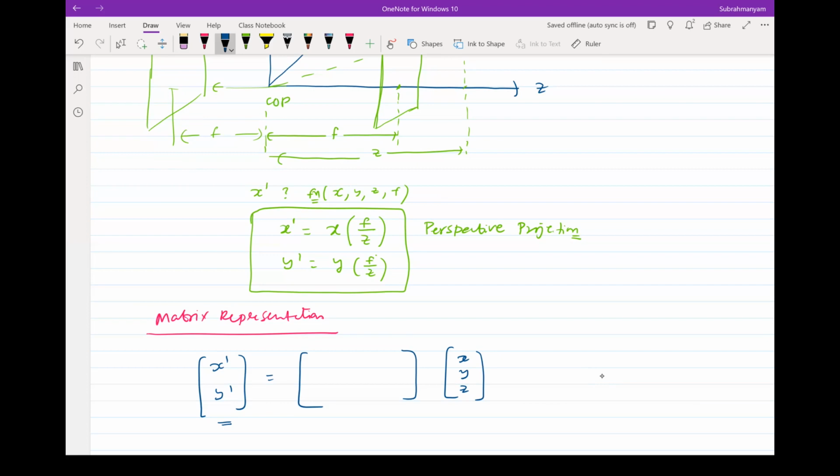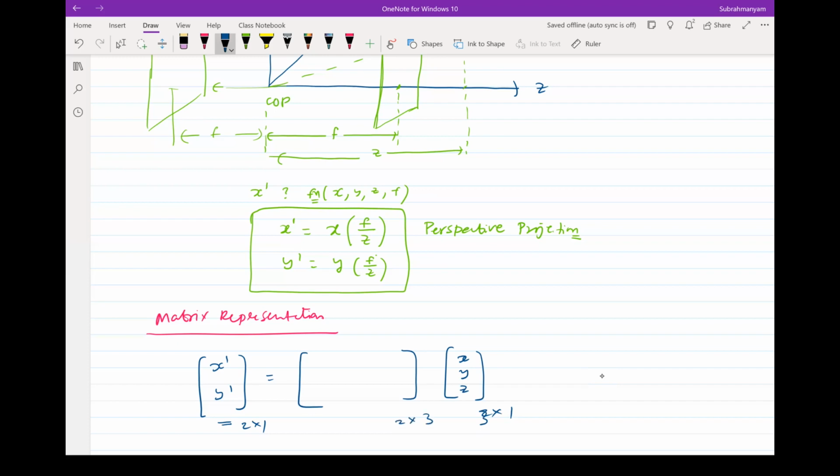So now tell me what is the matrix? By the way, this is 2 cross 1. Sorry, this is 3 cross 1, correct? So I should get 2 cross 3.